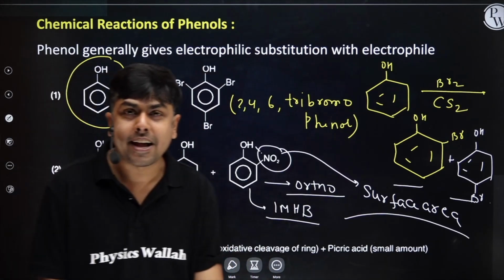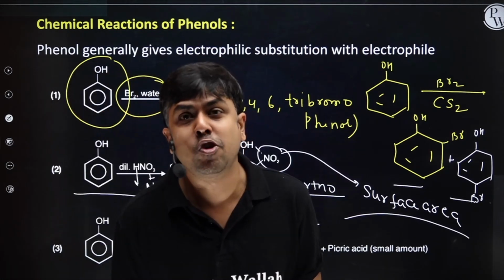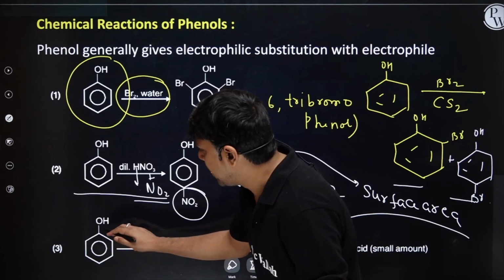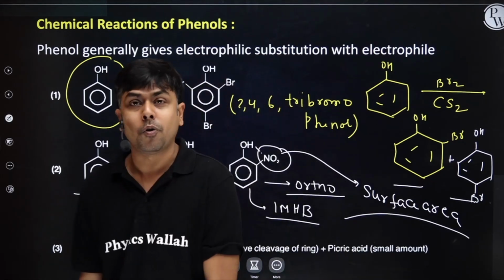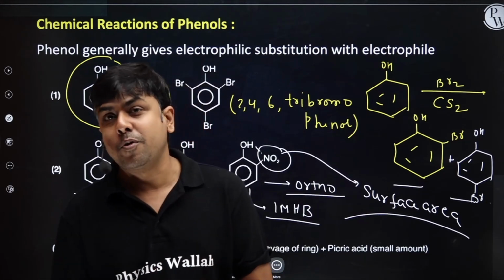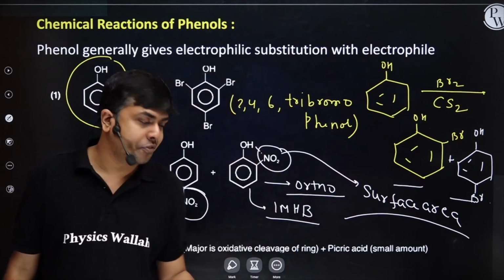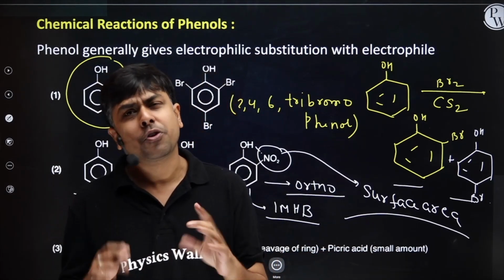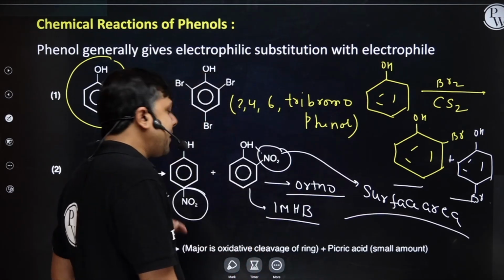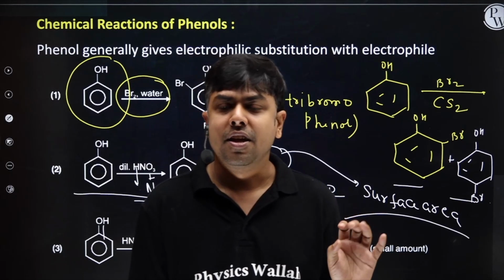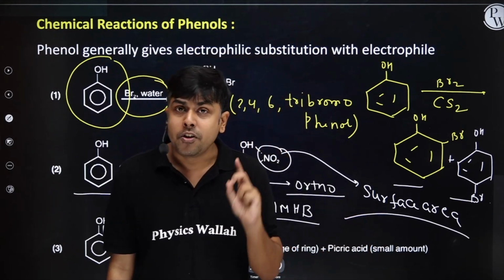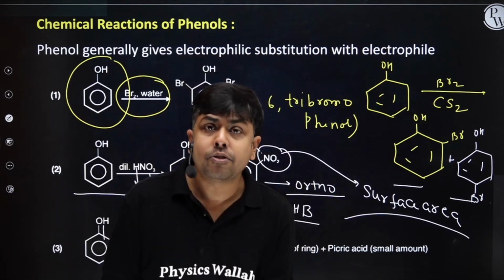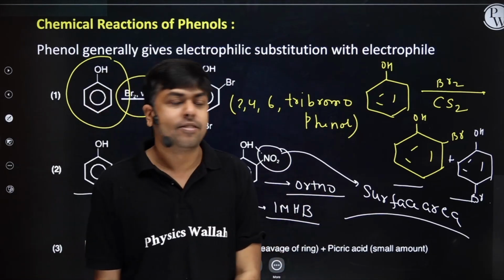So, phenol on reaction with concentrated HNO3 along with H2SO4 will give first, the major product is the oxidative product. This ring will cleave. I will have doubly bonded O here and doubly bonded O at the para position. That is the oxidative product, and small amount of picric acid is also observed. For examination point of view, you should write only picric acid. Phenol treated with concentrated HNO3 or along with H2SO4, you will write the product as 2,4,6-trinitrophenol, and this 2,4,6-trinitrophenol is nothing but picric acid.